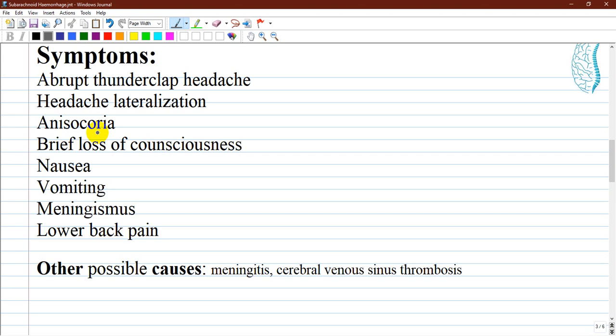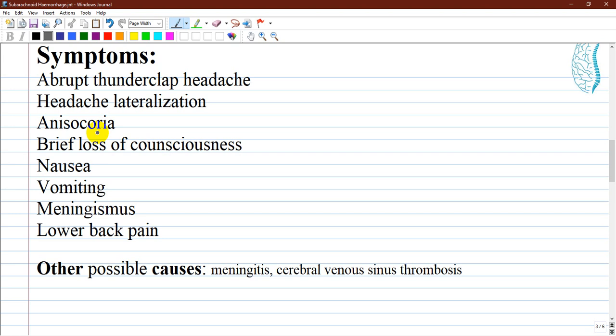Brief loss of consciousness and nausea and/or vomiting can also be seen. Meningismus and lower back pain are common but are usually delayed several hours after the bleed, since it is caused by the breakdown of blood products, erythrocytes especially, within the cerebrospinal fluid, which can lead to an aseptic inflammation of the meninges called meningitis.